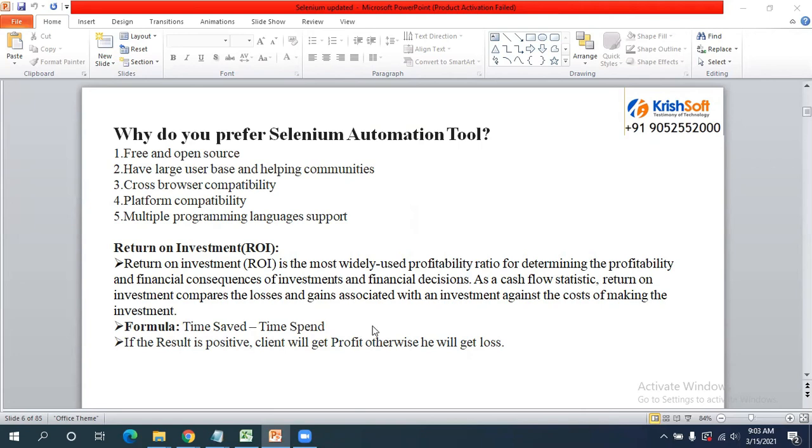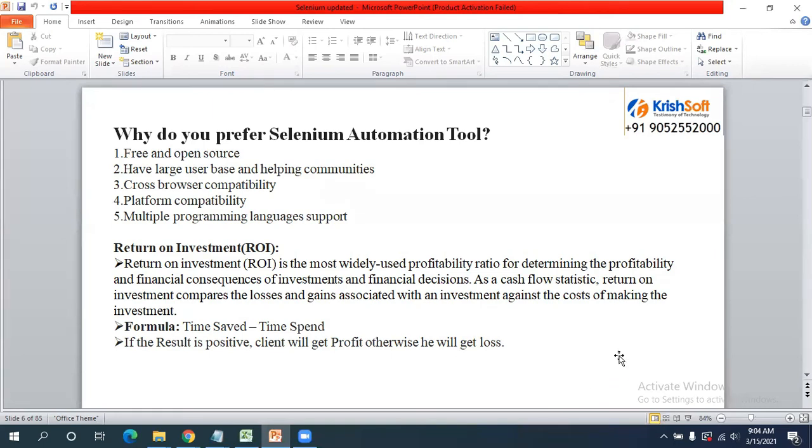When the time you saved using automation testing is worth more than $10,000, it will be returned to the client. Up to $10,000 is the break even he is going to get, and after $10,000 it will be a return on investment to the client. So this is about the return on investment part.